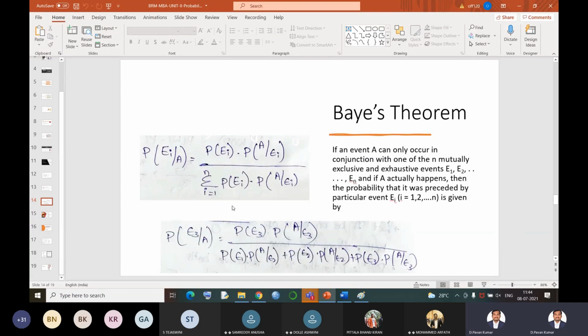Summation means out of n events, I am selecting one event, that is our favorable number of cases. If it is from bag 1, our numerator will be P of E1 into P of A by E1. If it is from bag 2, we'll have P of E2 into P of A by E2, but the denominator stays constant. Okay. And this is the explanation of Bayes theorem.